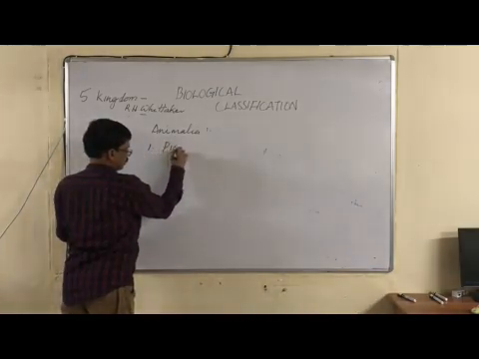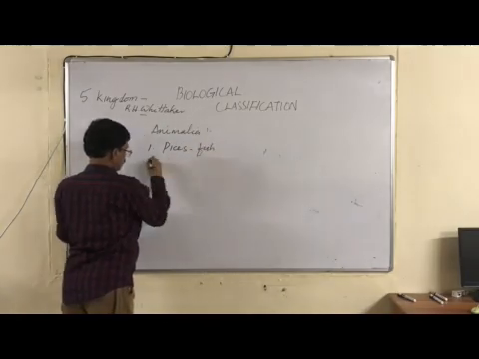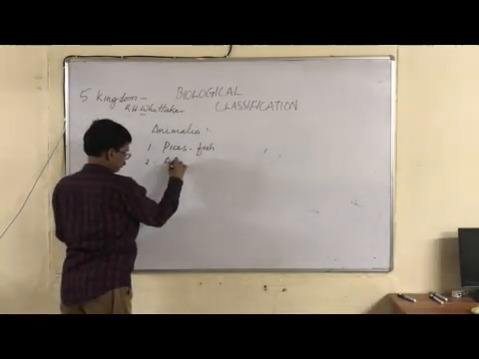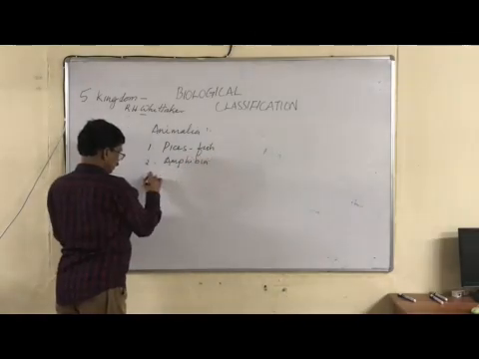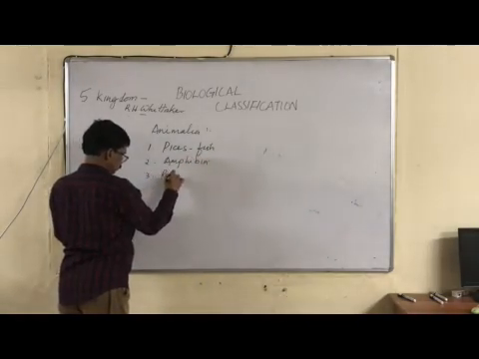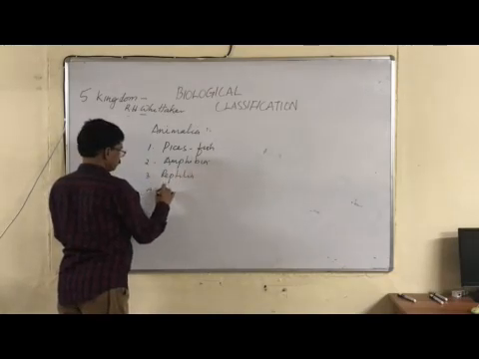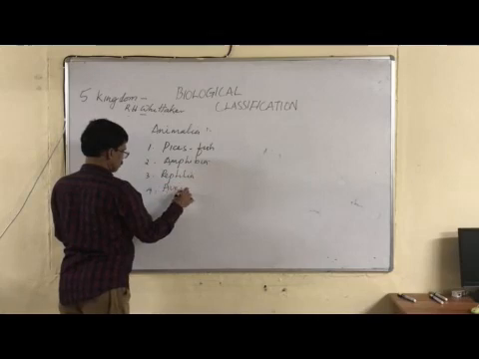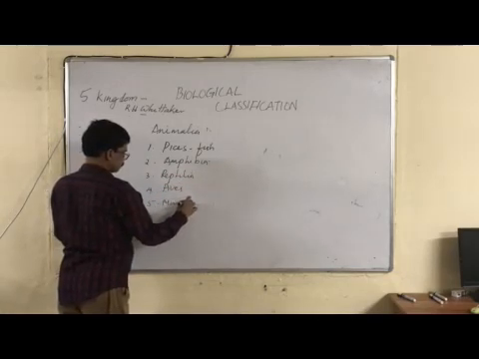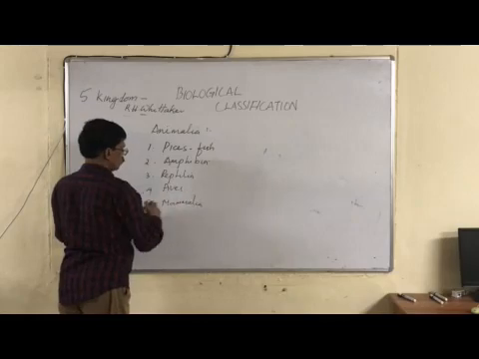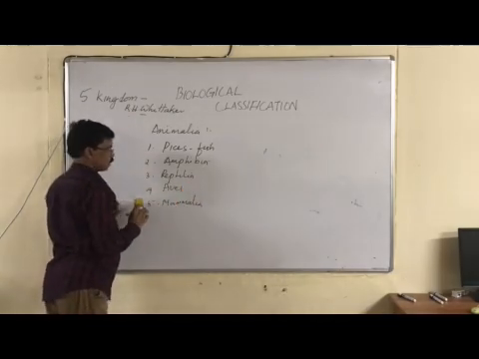The animal kingdom is again divided into 5 classes. Pisces, which means fishes. Second, Amphibia. Third, Reptilia. Fourth, Aves or birds, and fifth, Mammalia. You will study the details in the fourth chapter, that is, the animal kingdom.